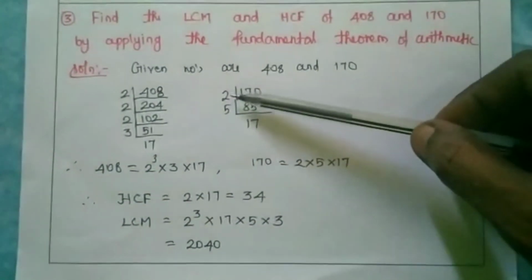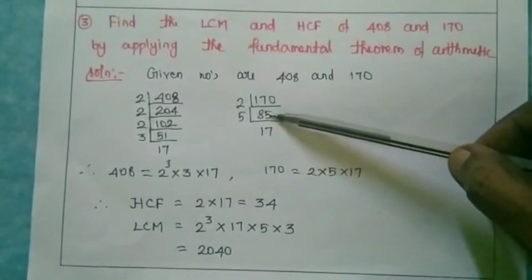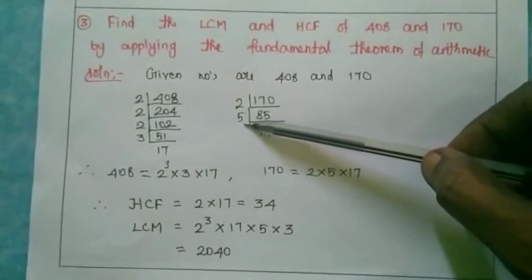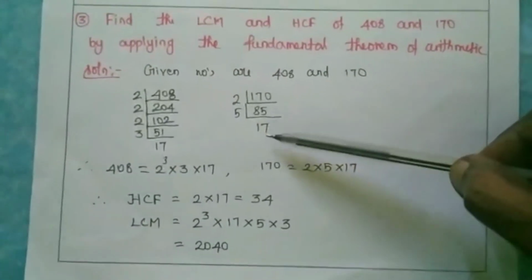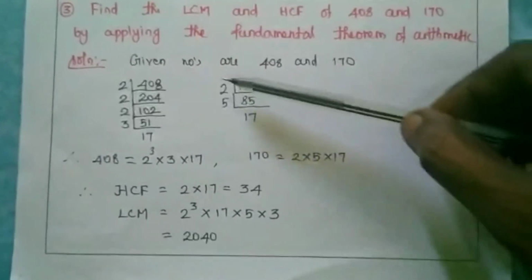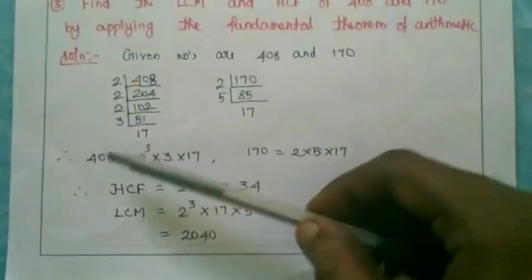My another number is what? 170. So I am dividing by 2. So what I will get? 85. Okay. So next factor with 5 I am trying. So how many times? 17 times. So 2, 5, 17. All the three numbers are what? Prime numbers.